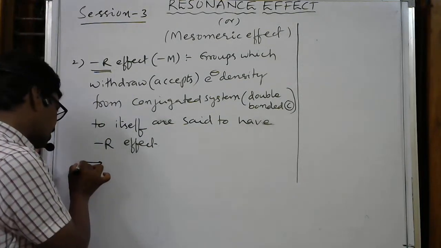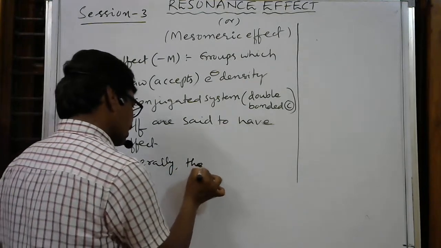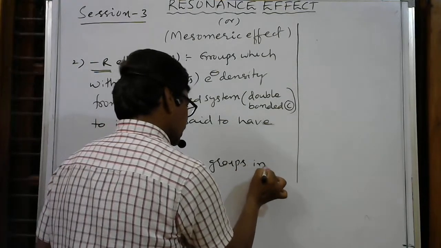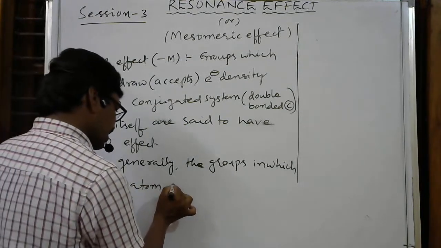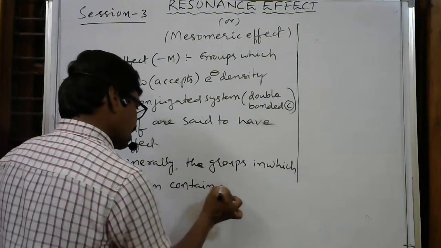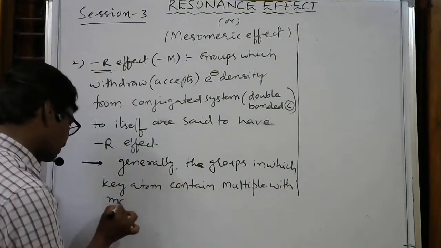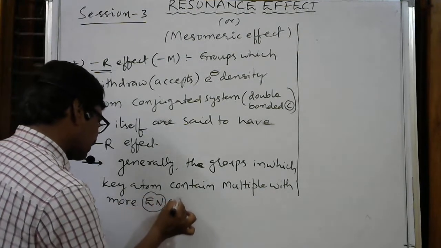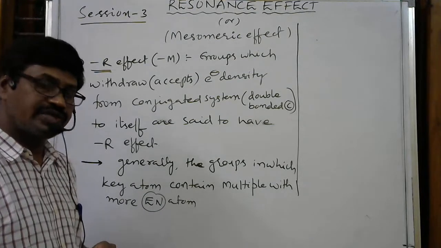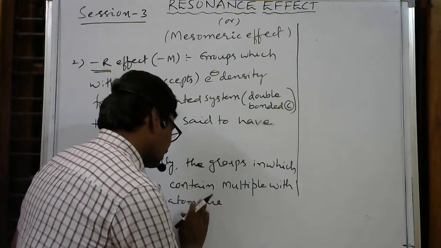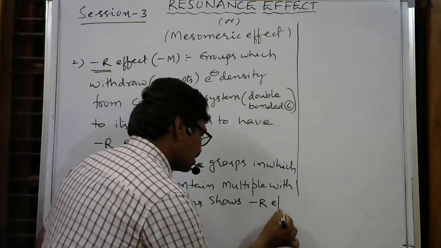Similarly here, you have to remember, generally the groups in which the key atom contains a multiple bond with a more electronegative atom show minus R nature or minus R effect.